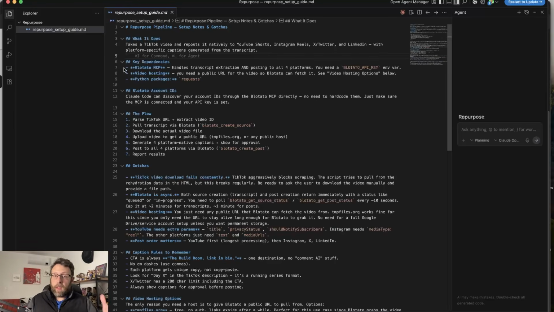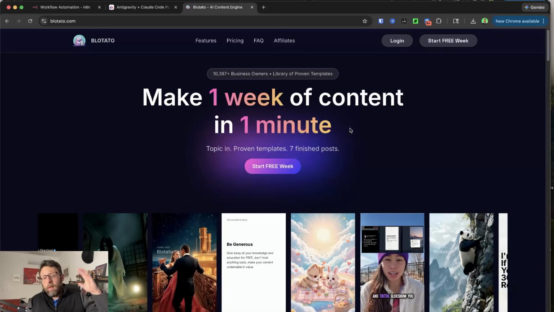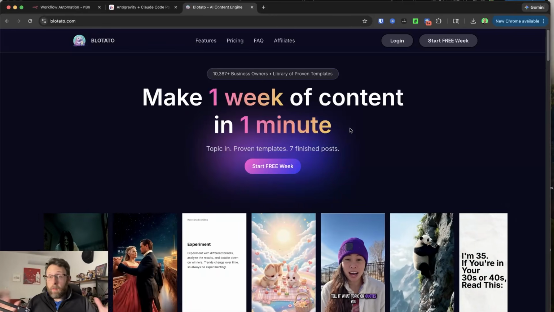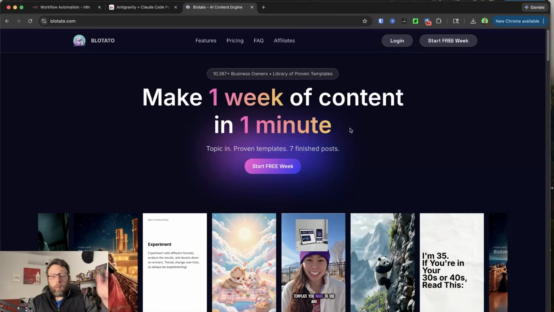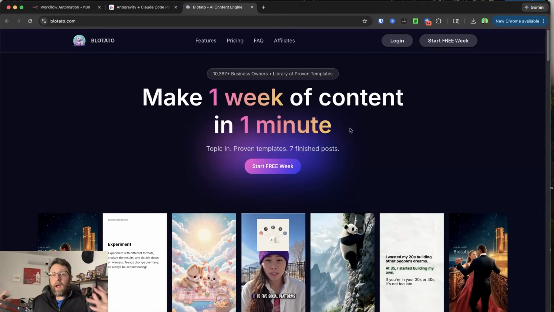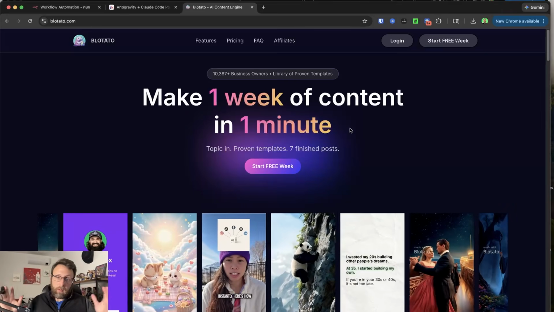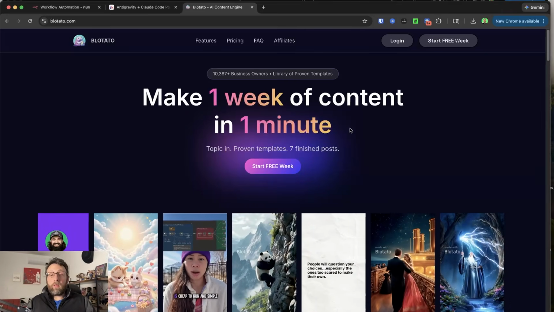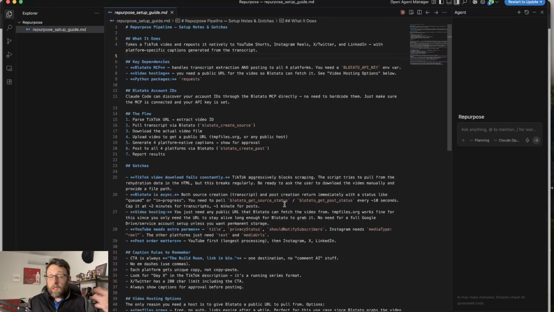It's going to use the Blotato MCP, which just came out. If you don't know, Blotato is a great platform for creating faceless videos or repurposing your content, but its API and now the MCP is one of my favorite things about it. It just is so easy to integrate all of your social platforms. So there's really only a couple of things that we need. We need access to the Blotato MCP, and we need access to a video link from a TikTok video.